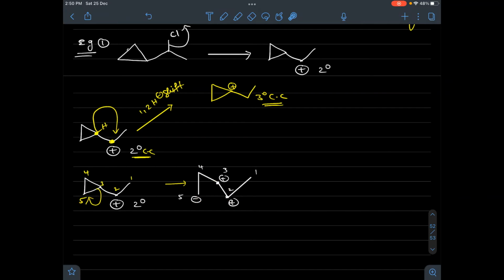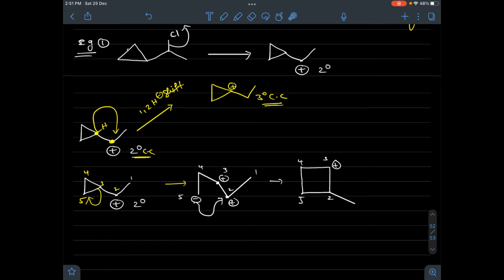So the 5th carbon having the negative charge attacks the 2nd carbon, then it turns into a 4-membered ring. If this is 5, this is 2nd, this is 3rd which has a positive charge, and this is 4.